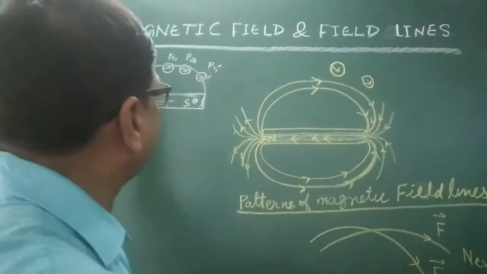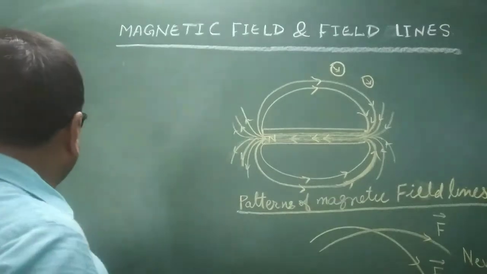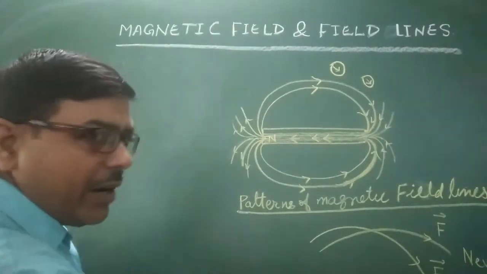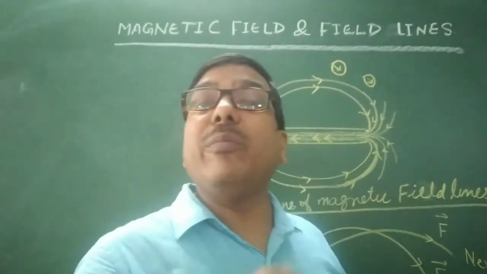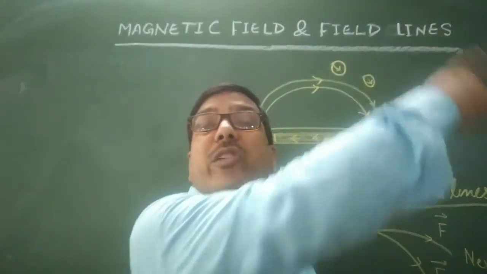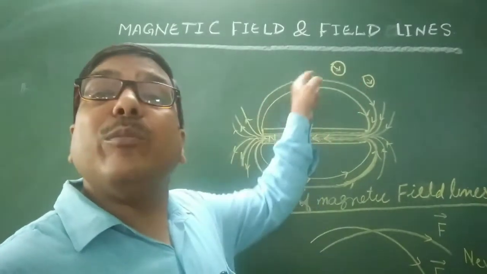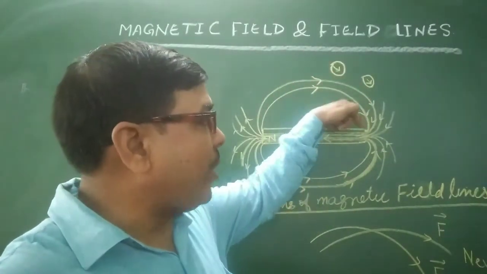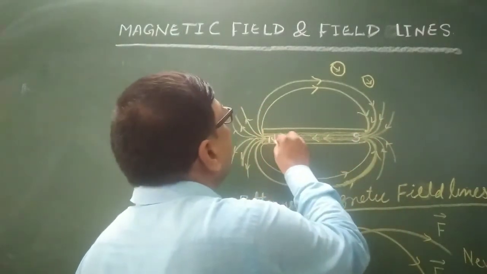Understand this part? Okay. If a number of field lines are drawn by taking a magnetic compass in different positions, we see that the north pole moves towards the south pole. So this is the south pole and this is the north pole.